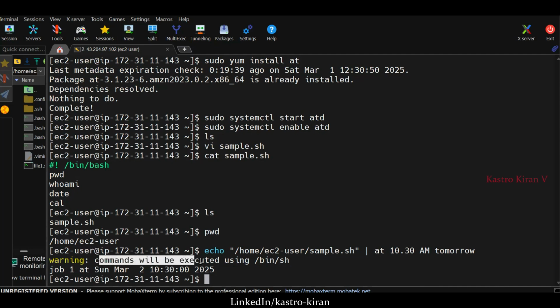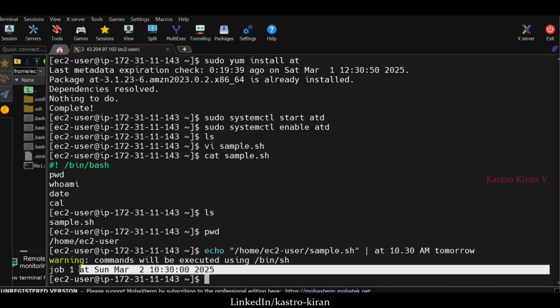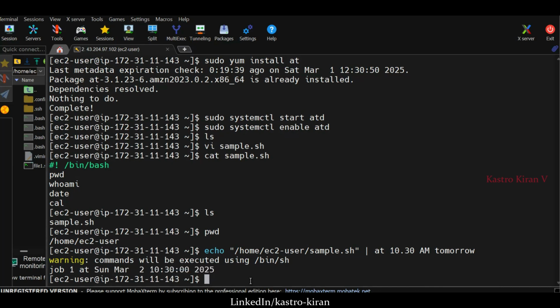One is commands will be executed using /bin/sh, that is okay. And job 1, when it will get executed, you can see Sunday, March, at 10:30 a.m., and the year 2025. So my job got scheduled at this particular time. Like this, you can schedule the execution of jobs only once by using the at command.